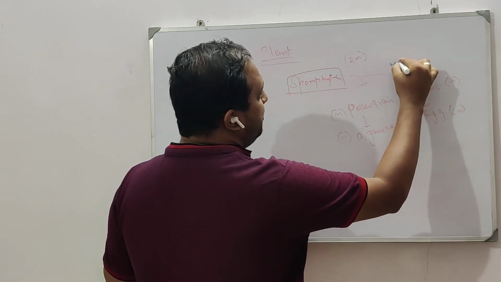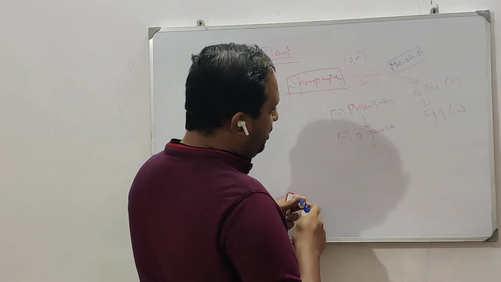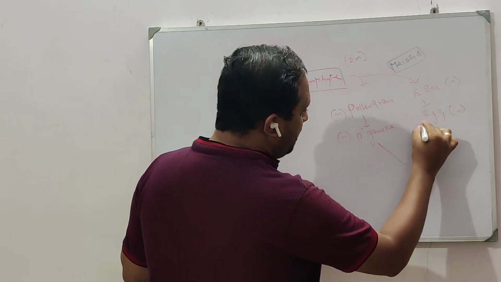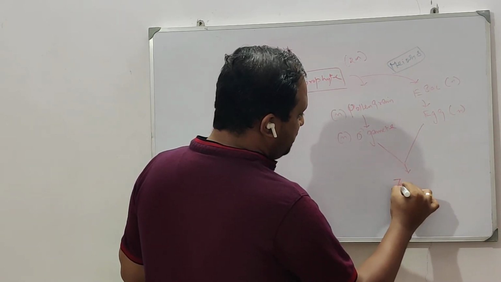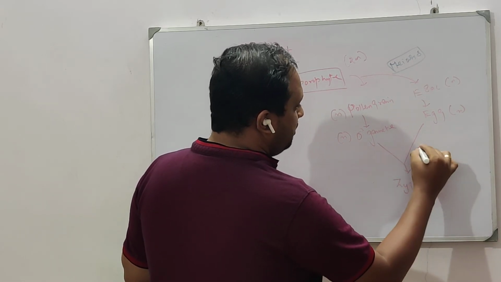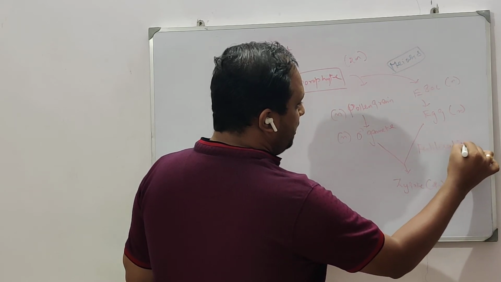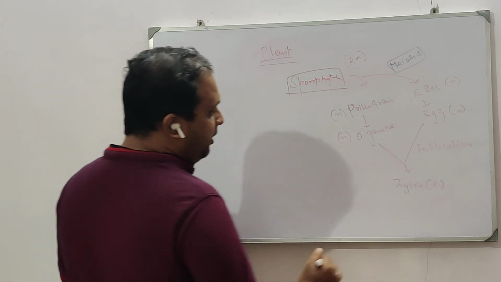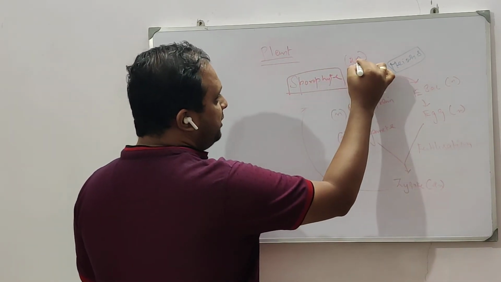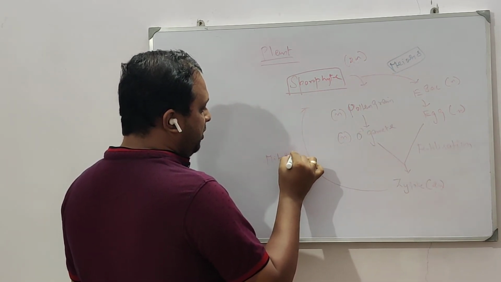So this division should be meiosis. And when these two combine, there is going to be a zygote, which is N plus N, which is 2N. This is going to be fertilization. So the zygote will develop into the sporophyte. The sporophyte is 2N, the zygote is 2N, so the division should be mitosis.